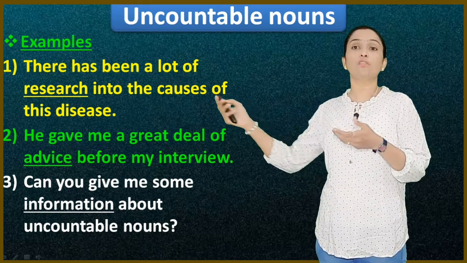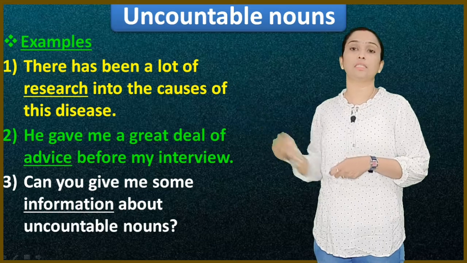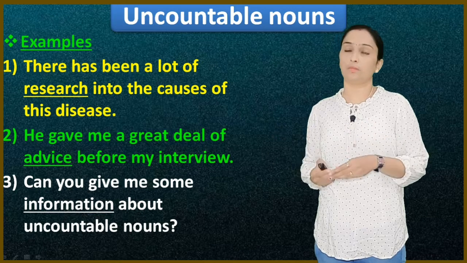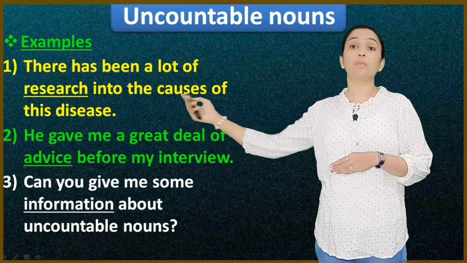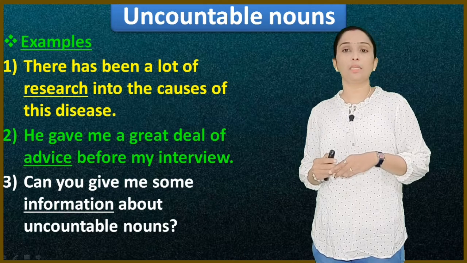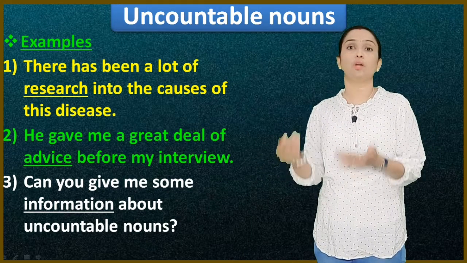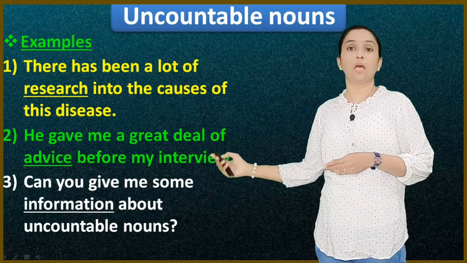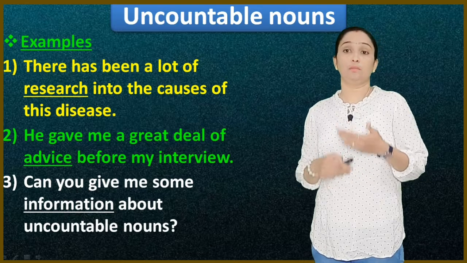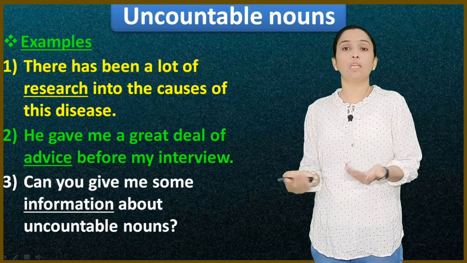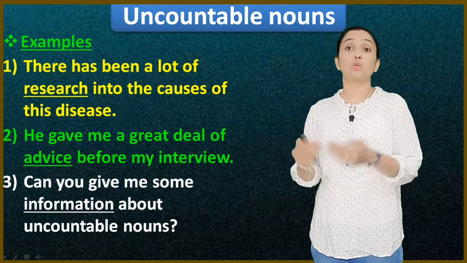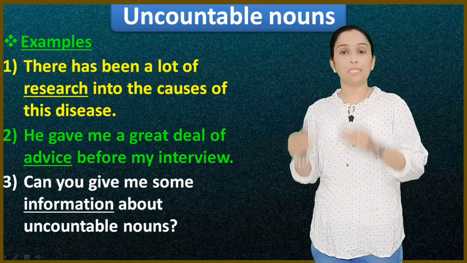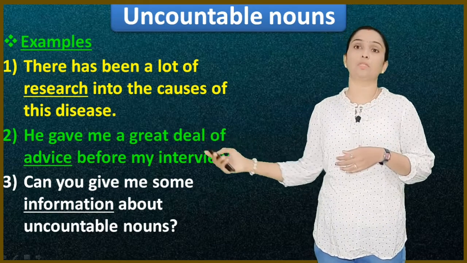There has been a lot of research into the causes of this disease. Research you can't count, and you have used a lot of, and it is an uncountable noun. Second one, he gave me a great deal of advice before my interview. Advice, you can't count the advice. He gave me 2 advice, 3 advice, you can't say it. So it is uncountable. Can you give me some information about uncountable nouns? We can't count the information. You can't say informations, advices, researches. So these are not used in plural form. You have to use the singular form only. So they are called uncountable nouns.